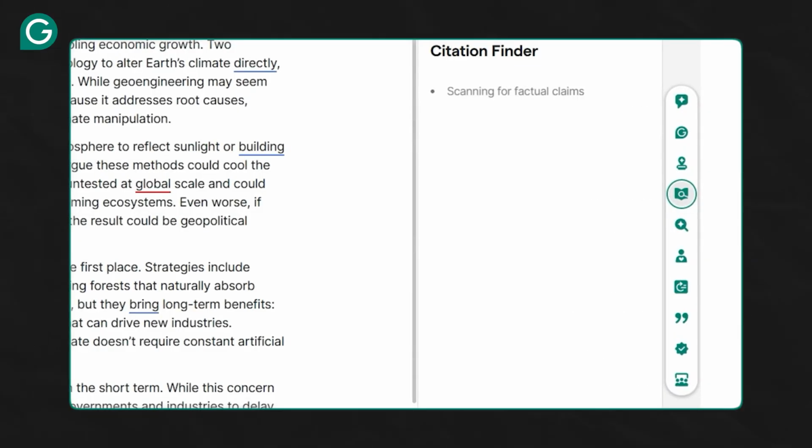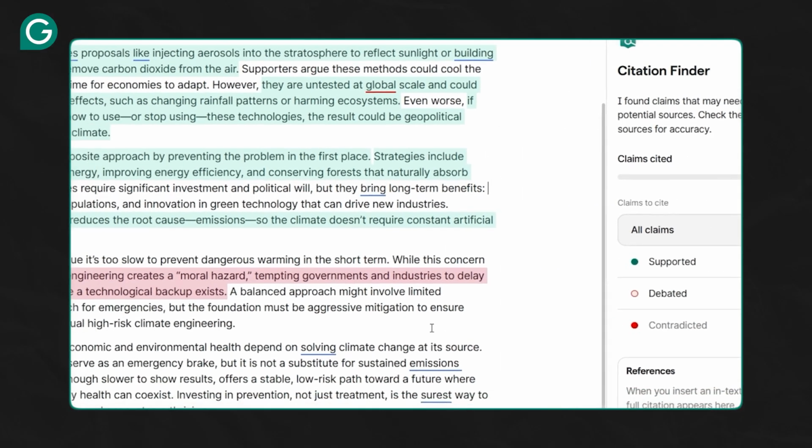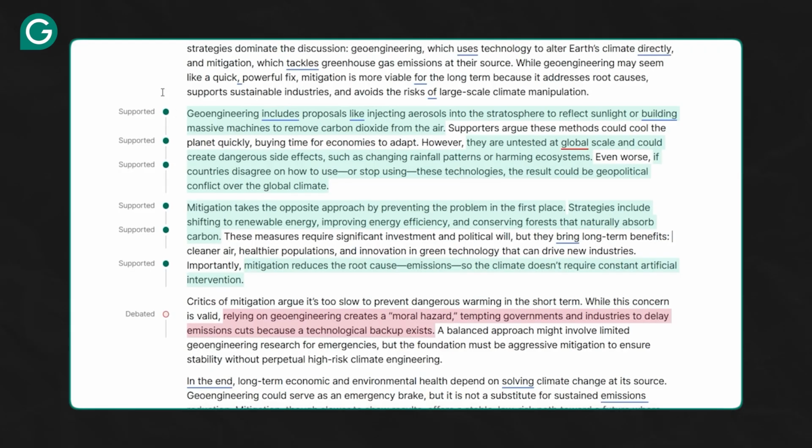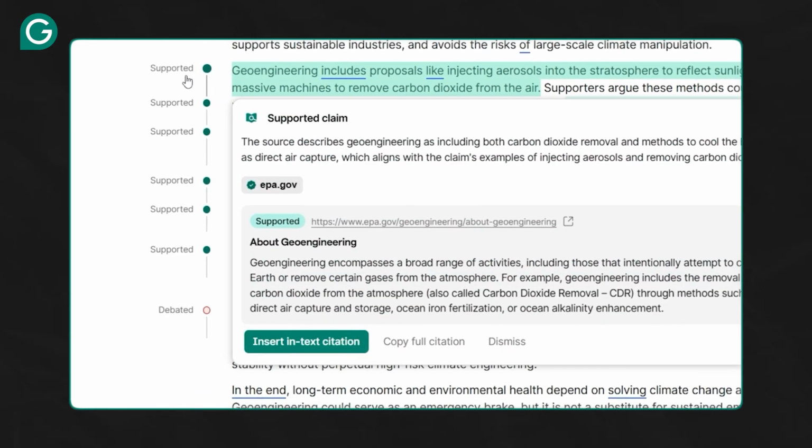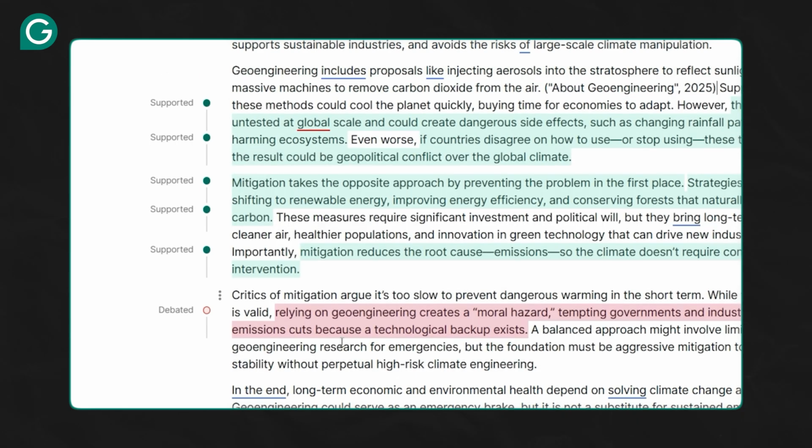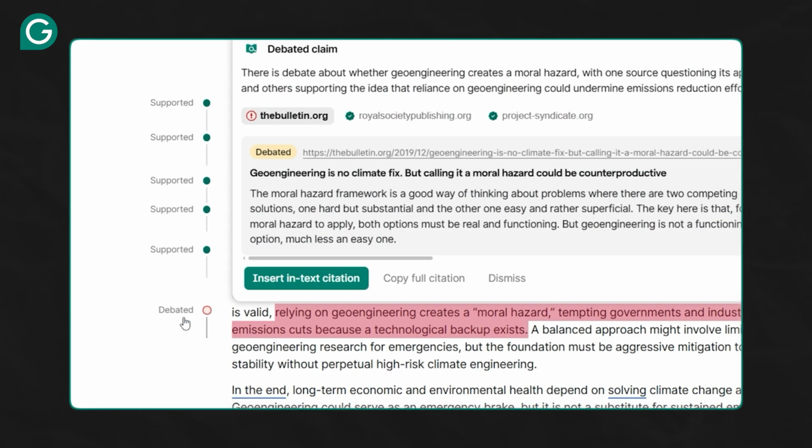Once we click on Citation Finder, it starts scanning the internet for claims and sources. Here it finds 7 claims in our piece, none of which we cited. If we hover over this first claim, we see some supporting text from the EPA website, which we can quickly cite by clicking this button. But if we go down lower, we'll see a debated claim. Now this is something we could also cite, or something that we can look deeper into.